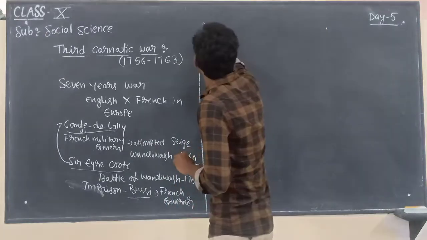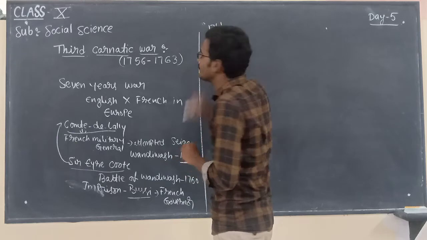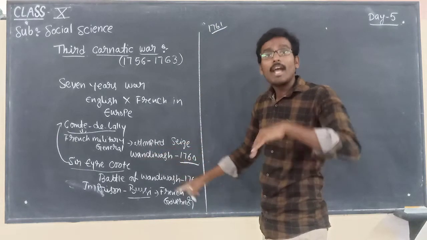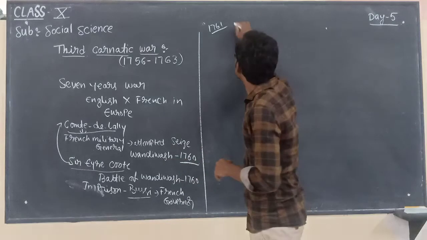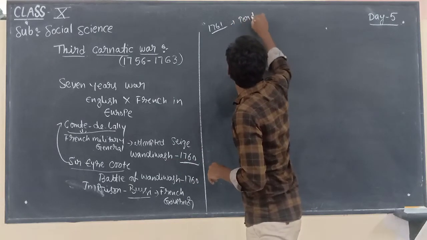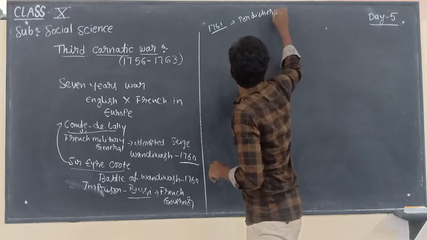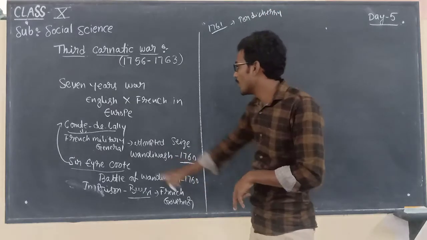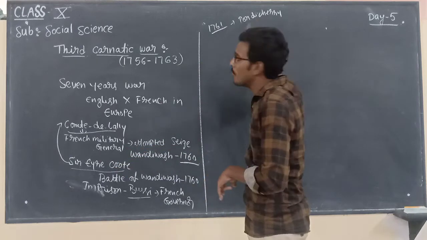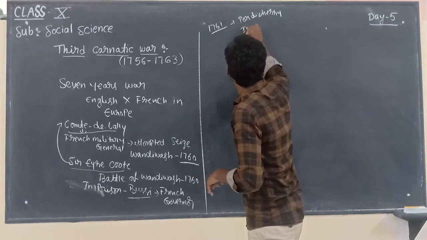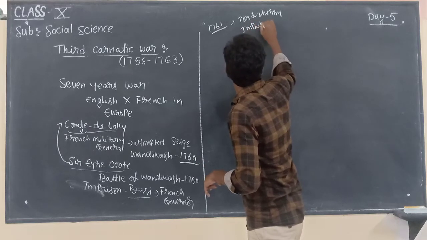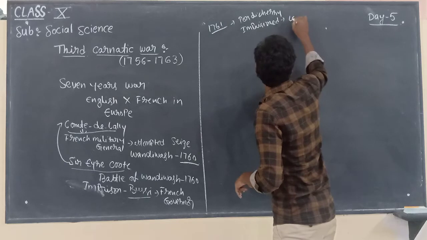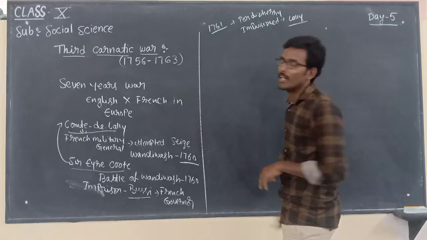After that, in the year 1761, Sir Eyre Coote again attacked Pondicherry, and after that he imprisoned Count de Lally.